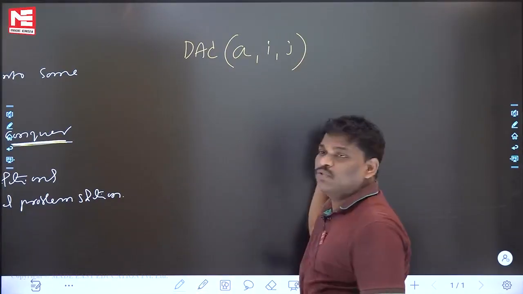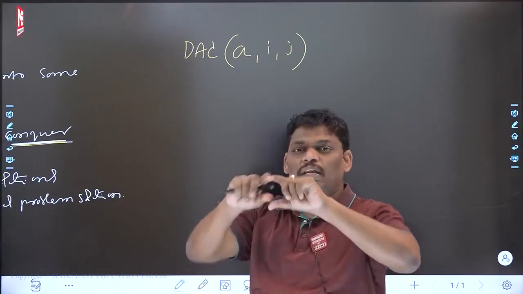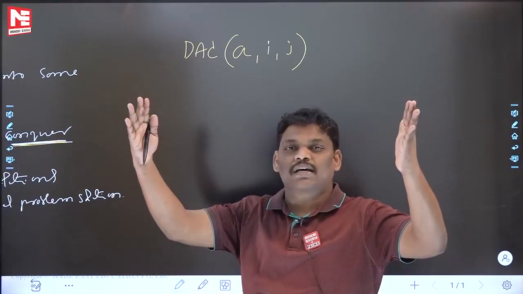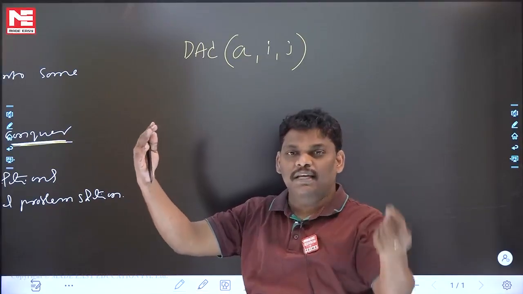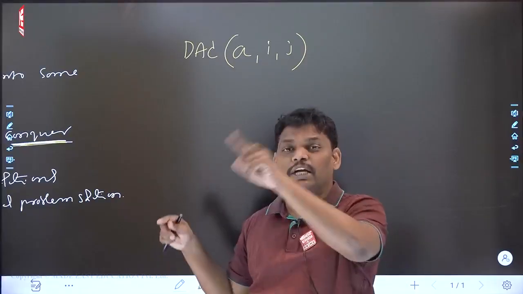What is the meaning of i to j? i is the first element index, and j is the last element index. There is one array in which many elements are there. The first element index is i, the last element index is j. This is the array A which contains i to j elements.